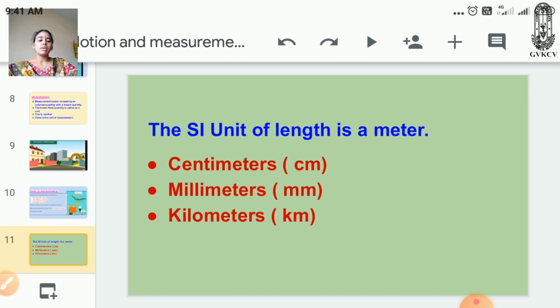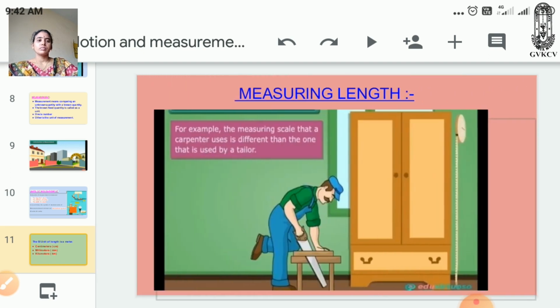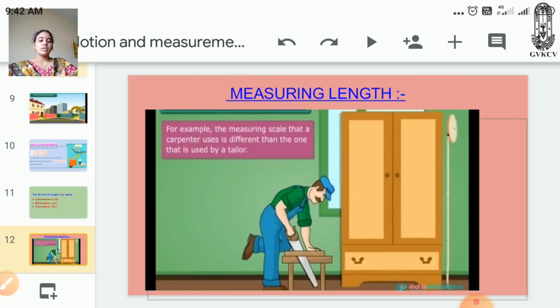How do we measure the length of different objects? For measuring the length of any object, we need to choose an appropriate device so as to get accurate results.